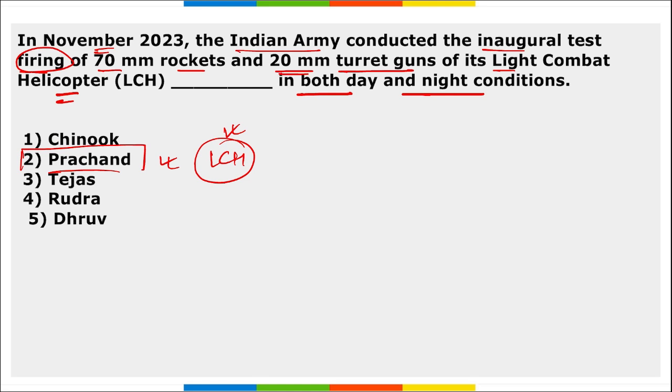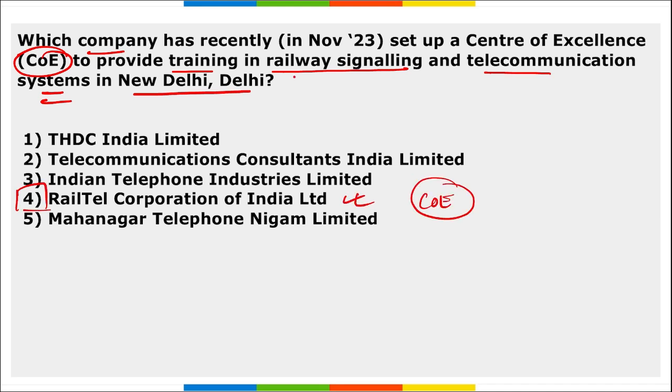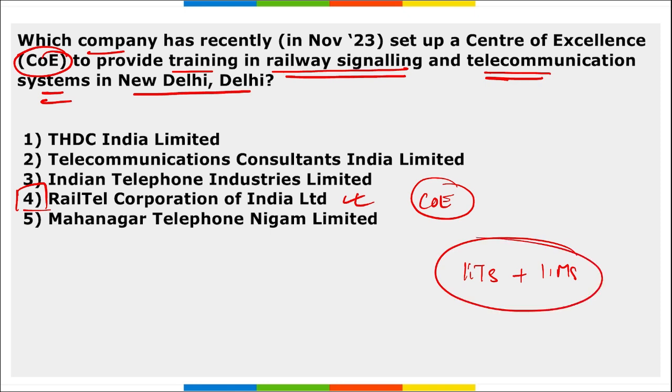Next, which company recently set up a center of excellence to provide training in railway signaling and telecommunication systems in New Delhi? It is Railtel Corporation of India Limited. They have set up a center of excellence to provide training in railway signaling and telecommunication systems in New Delhi. Correct. Here remember they have also tied up with various IITs and IIMs for skilling.